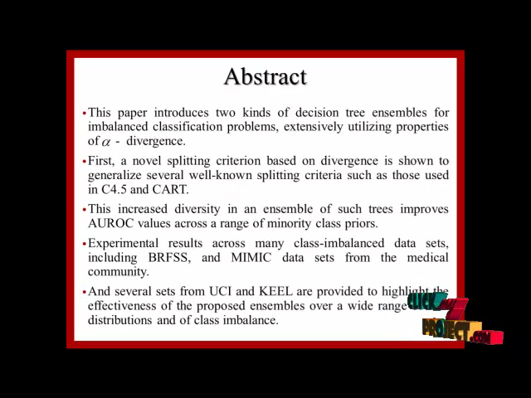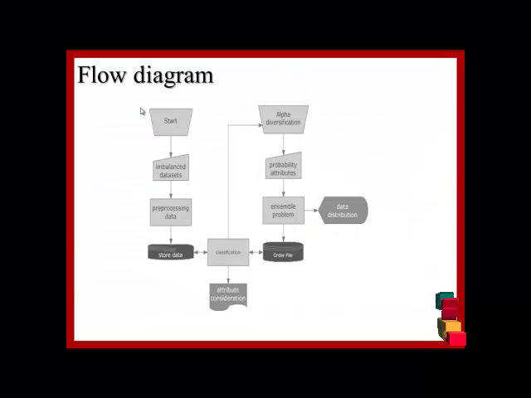The main contribution of this paper is decision tree ensembles for imbalanced classification problems, utilizing properties of alpha divergence. In this, we consider the datasets as MIMIC datasets, which are for medical communities. The several UCI and Reuters datasets are provided to highlight the effectiveness of the ensembles over a large range of data distribution and of class imbalance.